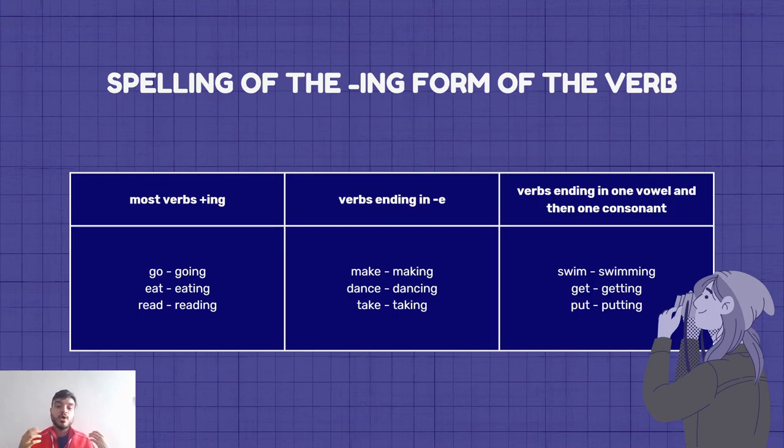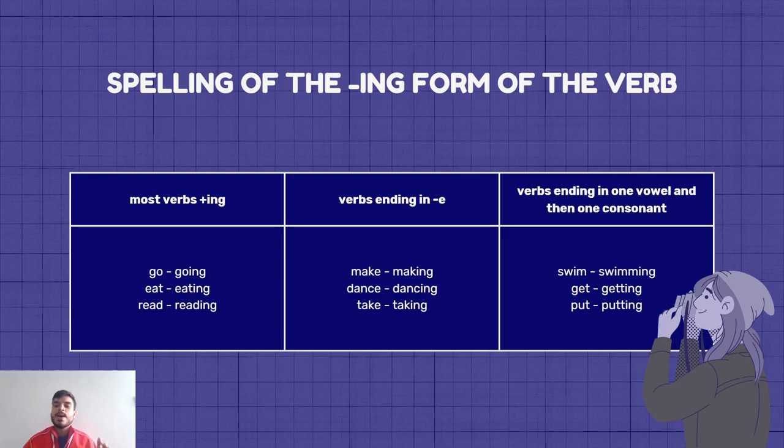Those verbs that end with the letter e, this one that you can see here, need to have that letter e removed, and you need to add the ing. So make, dance, and take will become making, dancing, and taking. You don't need to pronounce the e. So make, dance, take, making, dancing, taking.